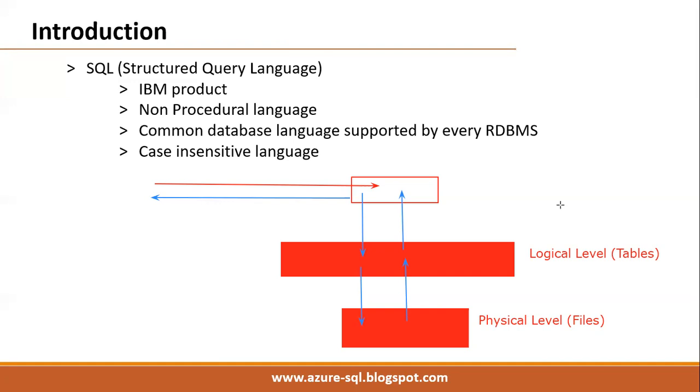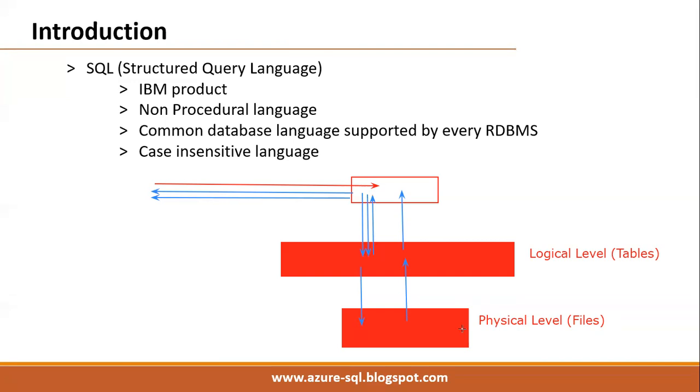Next time onwards, if the same query is submitted, directly it will search in the buffer. Already data is there, so it submits the data to the users immediately. Means no need to go to the data file every time. Why? Because performing reads and writes on the physical level is a very expensive process.